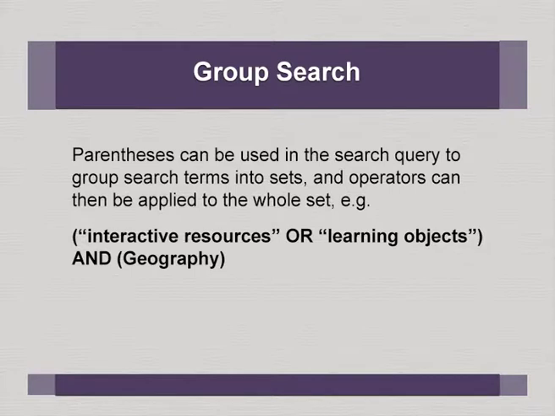Group search, this is a tricky affair. When you combine words with Boolean operators, sometimes you may get unexpected results, but by default the AND operator takes priority. But if you want to force the system, no, I want the OR operator to take more priority. That means if we group them, interactive resources or e-learning objects should appear, one of the words, plus geography should appear in the document. Otherwise, what happens is the interactive learning objects and geography will appear.